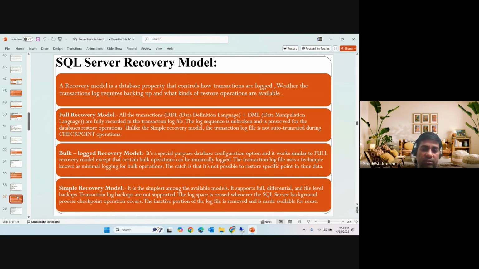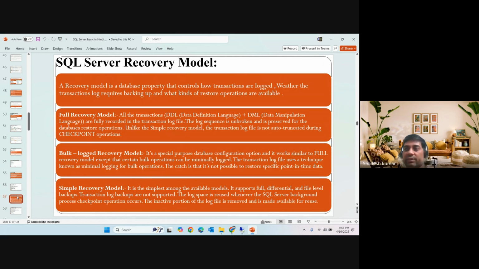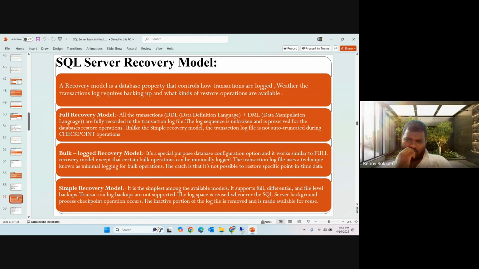And in simple recovery, we can say it is not logging all the activities. Basically, it is just writing the data directly to disk. In simple recovery, the log file will not grow, because in normal activity we write data to the log until the checkpoint fires. In simple recovery, all data is written to disk, not to dirty pages or the T-log. That's why we cannot perform T-log backup in the simple recovery model, which means we cannot achieve point in time recovery.